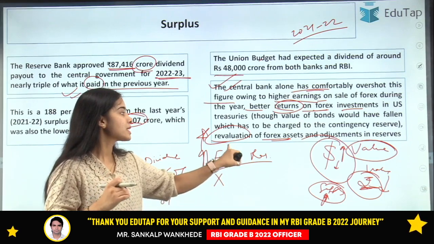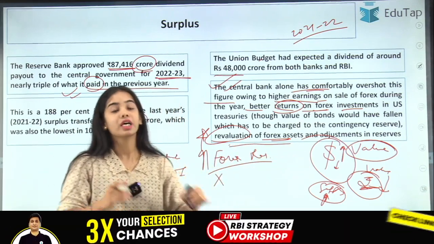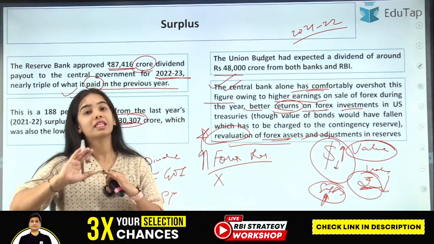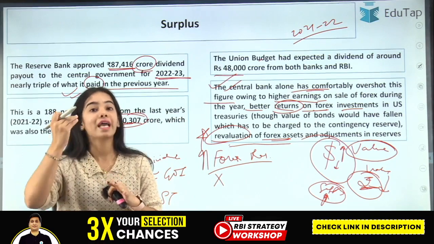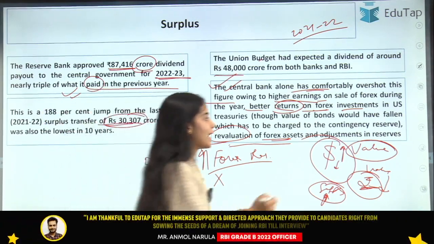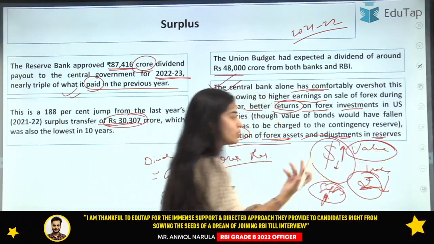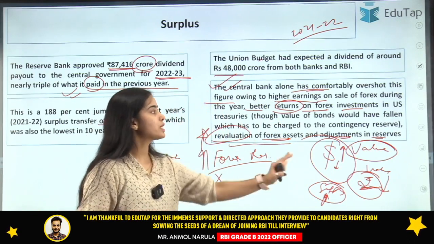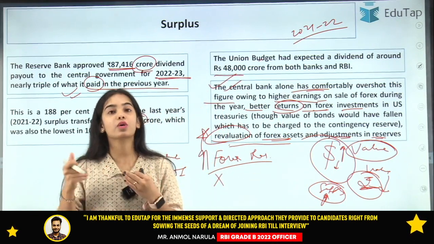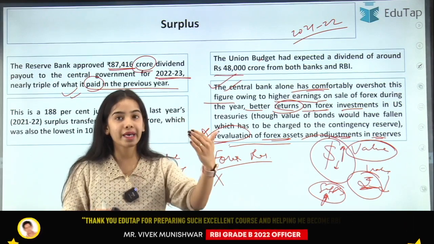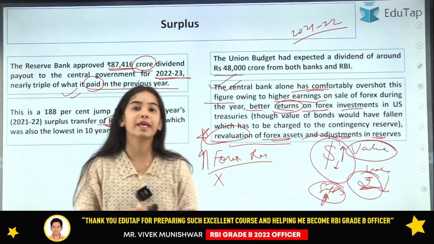This is the revaluation of foreign exchange assets, meaning we are not selling them but they have been revalued, and the assets have actually increased in value. Okay, and adjustments in reserves were also done. So due to all of this, there were higher returns that the RBI was able to get, and due to higher income, the RBI was able to pay higher also.